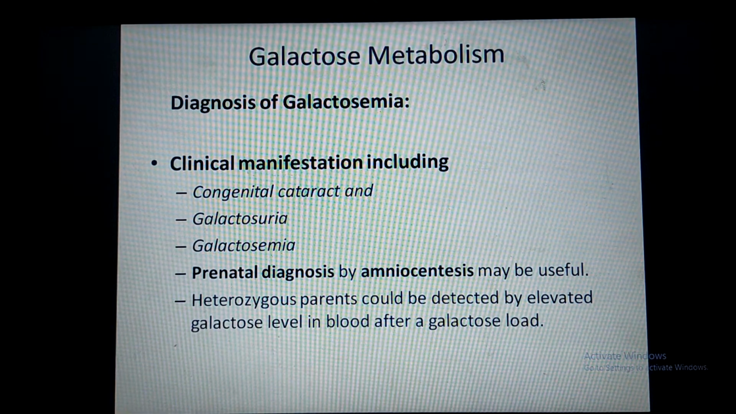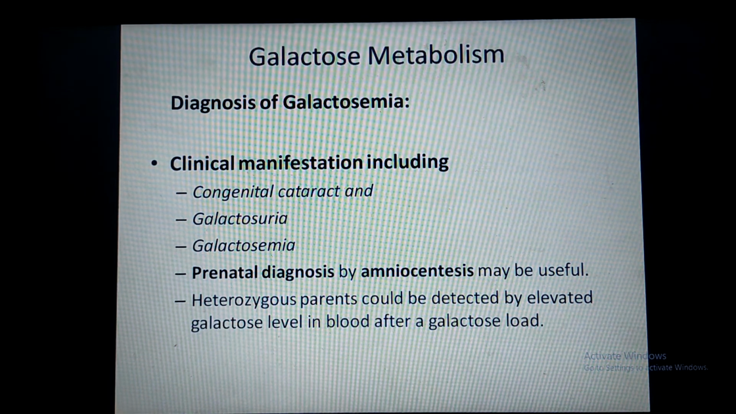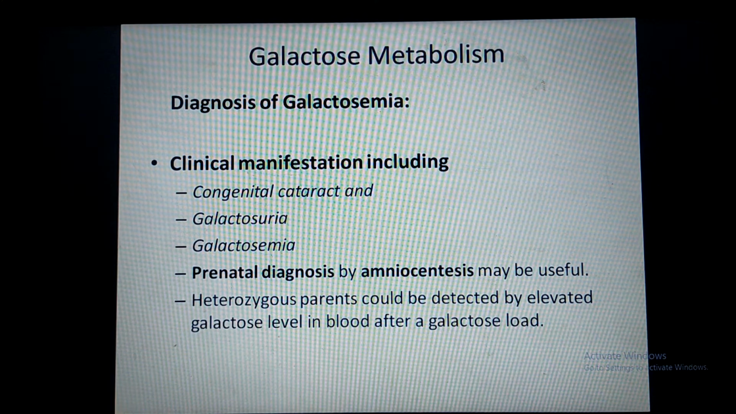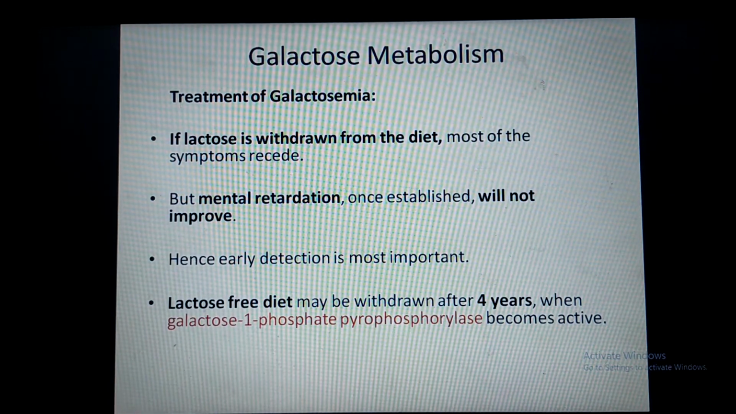Now diagnosis. As I already told you, congenital cataract is the characteristic feature of galactosemia. Apart from that, galactosuria is there, galactosemia is there. Prenatal diagnosis can be done by amniocentesis. It is useful.